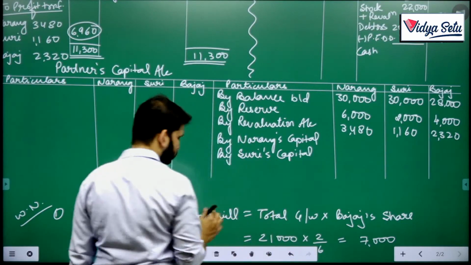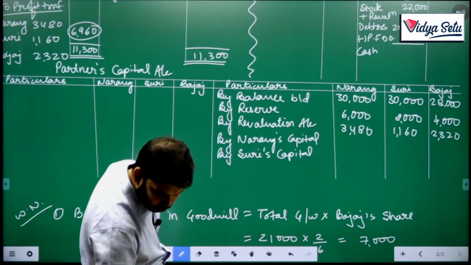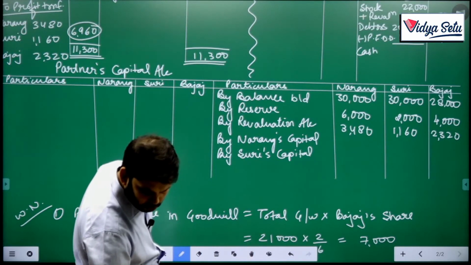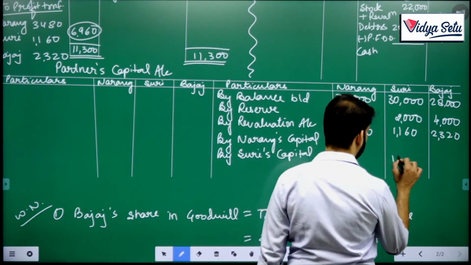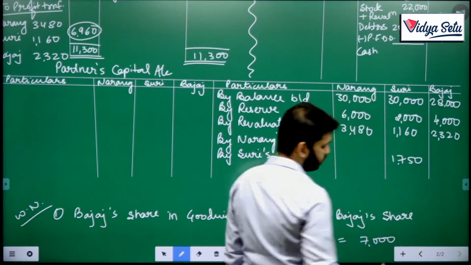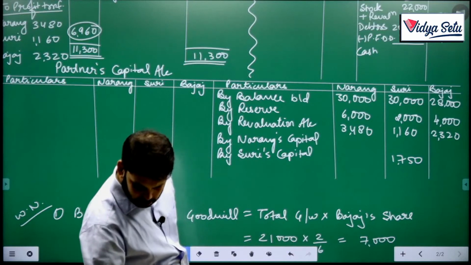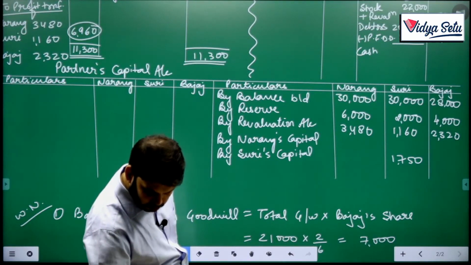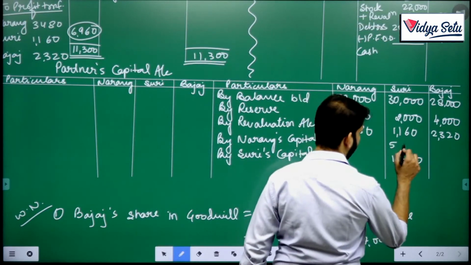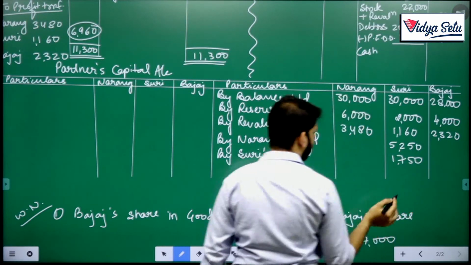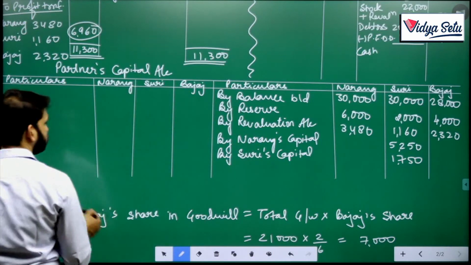Okay, let's do 7000 divided by 4, which comes to 1750, and 5250. Okay, and it will be debited from Narang and Suri's capital.